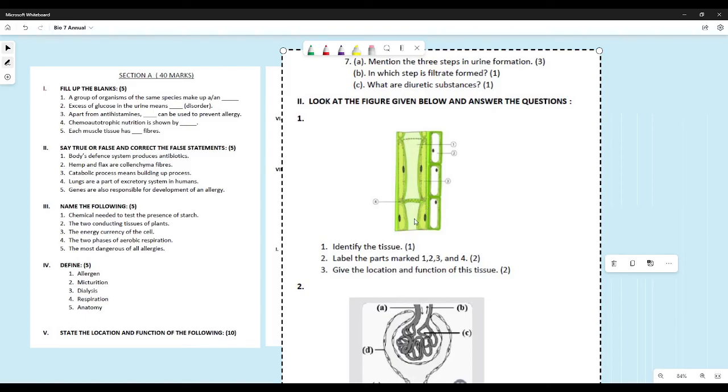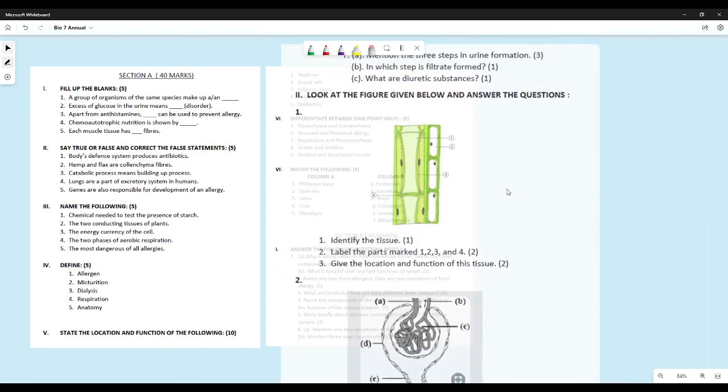This is phloem tissue. So this is the sieve tube, this is the companion cell, then this one is the sieve tube, 3 is the companion cell, 2 is phloem parenchyma, and 4 is phloem sclerenchyma or phloem fiber. So this is how you should have named them. Label the parts, give the location and function of this tissue. These tissues are found in the leaves or in the vascular bundles of plants. Function of this tissue is to conduct food from the leaves to the other parts of the plant.